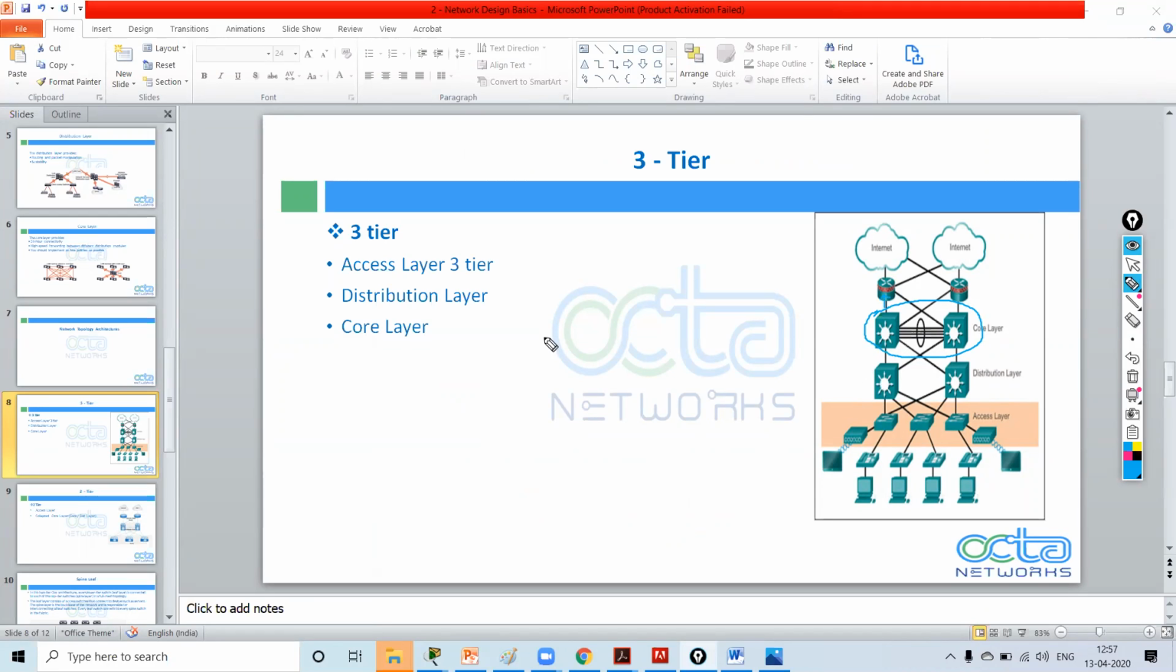These are some 6500 switches. These are some 3500 switches. And these are some 2900 switches or 1900 switches. So these are some high level switches that are connected to the internet, or you can say to the WAN network.